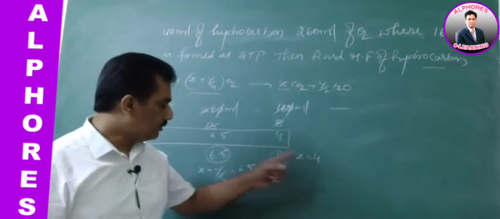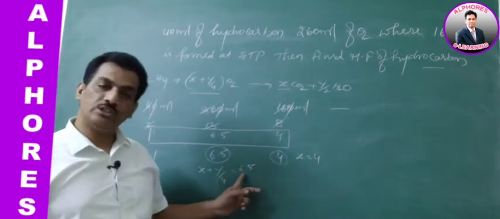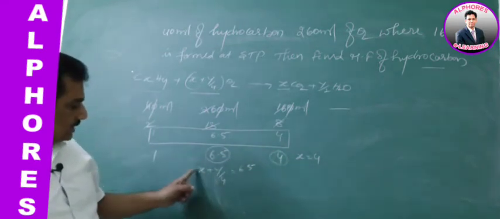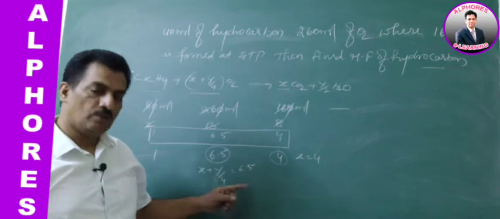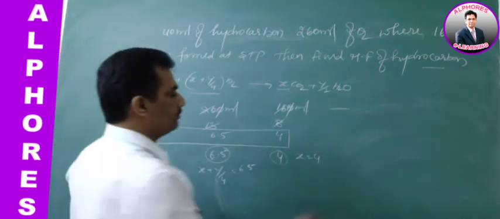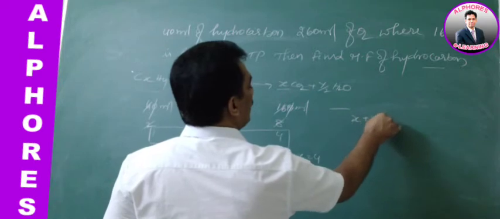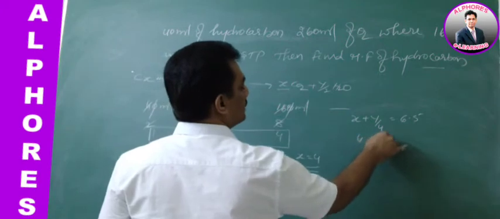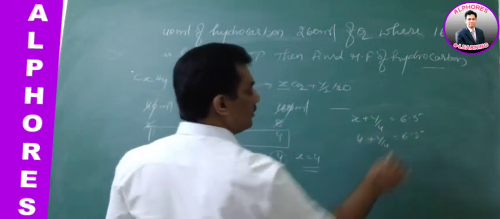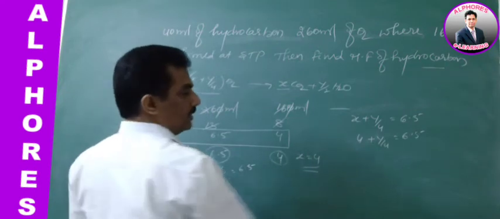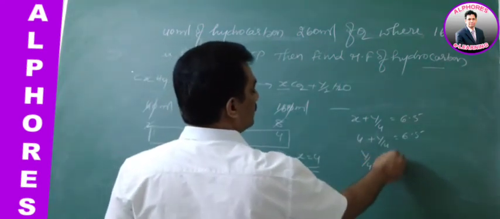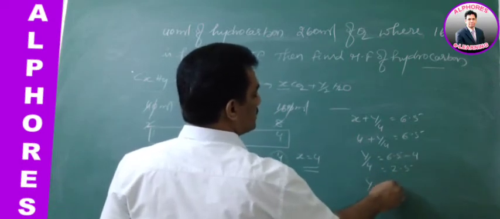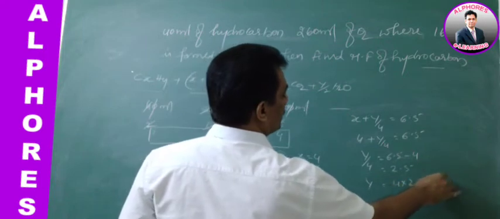When x is equal to 4, x plus y by 4 is equal to 6.5, so 4 plus y by 4 is equal to 6.5. Now y by 4 is equal to 6.5 minus 4, that is 2.5. And again y is equal to 4 into 2.5, that is 10.